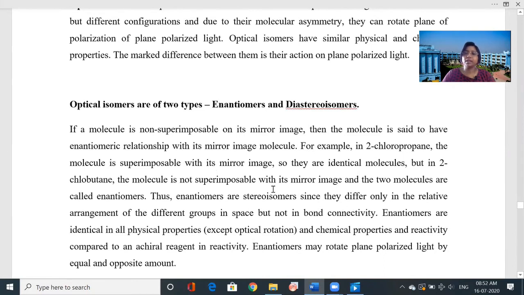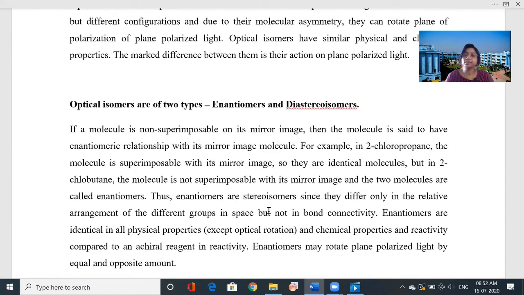For example, in 2-chloropropane, the molecule is superimposable with its mirror image, so they are identical molecules. But in 2-chlorobutane, the molecule is non-superimposable with its mirror image, and the two molecules are called enantiomers.